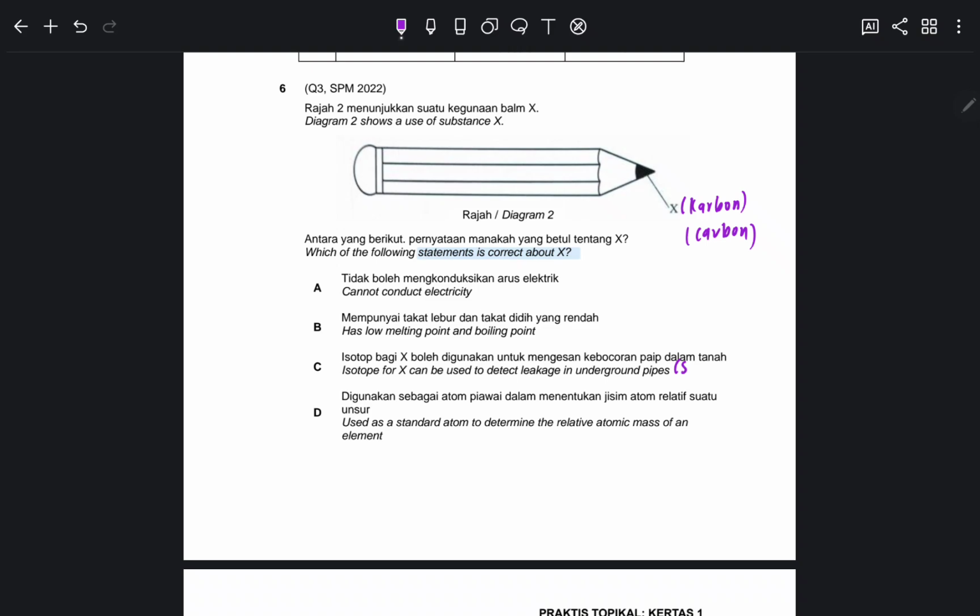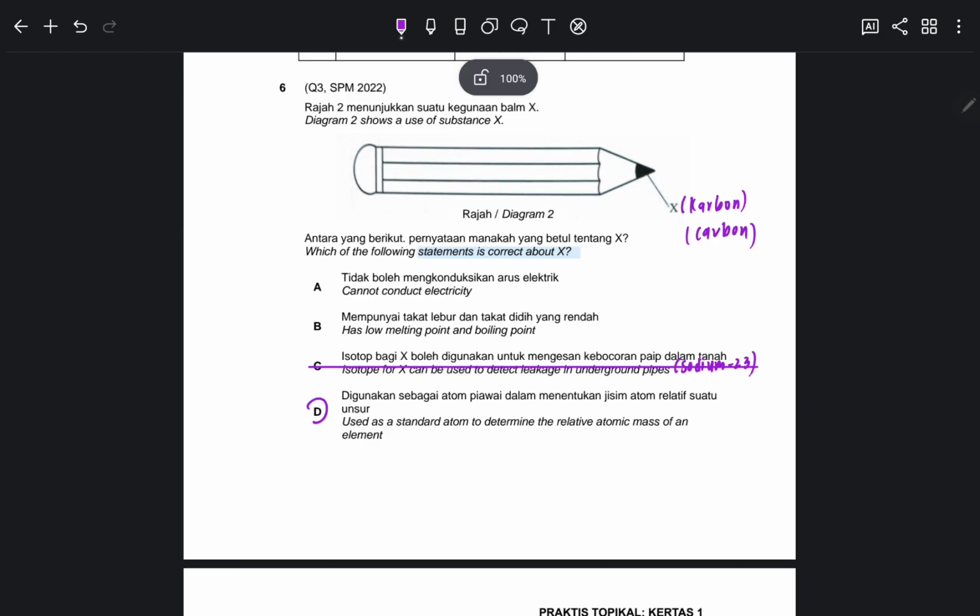For leakage, it is sodium, but this is carbon. So this is obviously wrong. Sodium 23, I guess. So this one obviously wrong. Okay. Used as standard atom to determine. Yeah, we use carbon as a standard atom because carbon is a solid in room temperature, and it is easy to be handled. So the correct answer for this question is D.